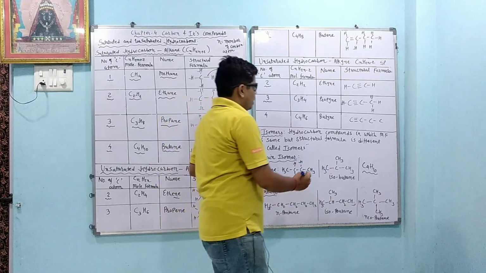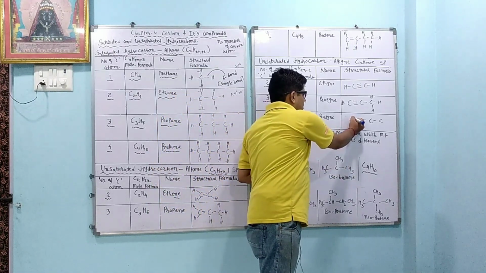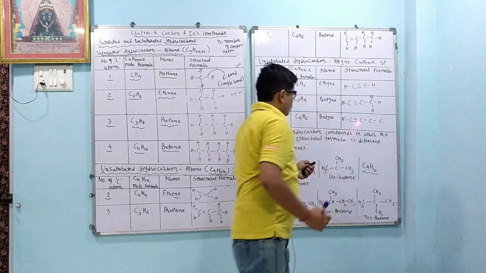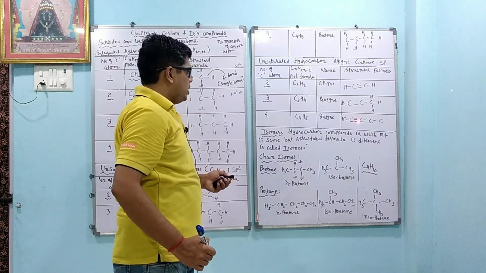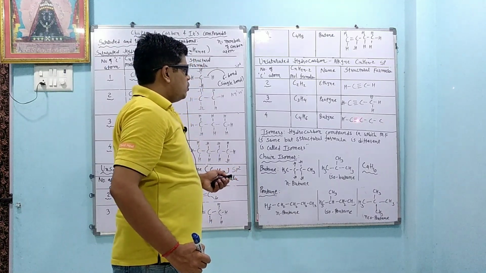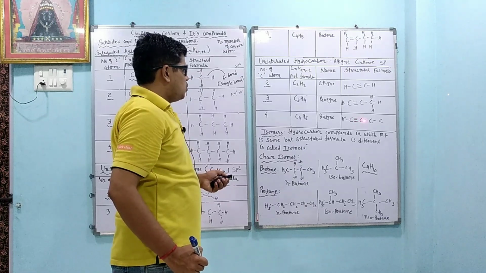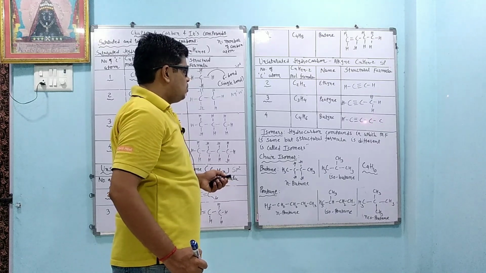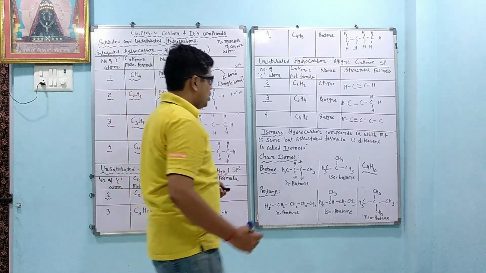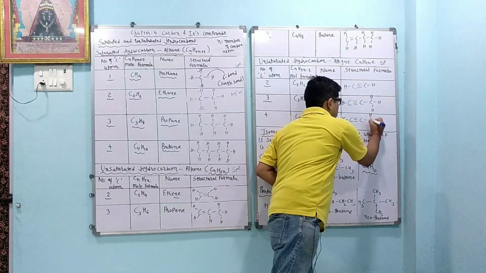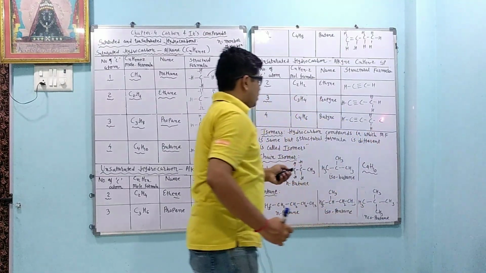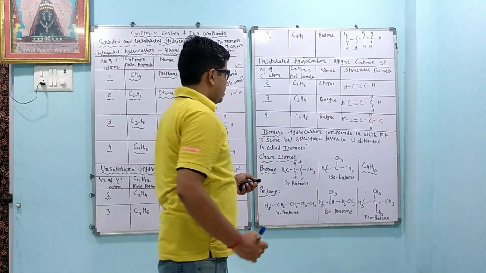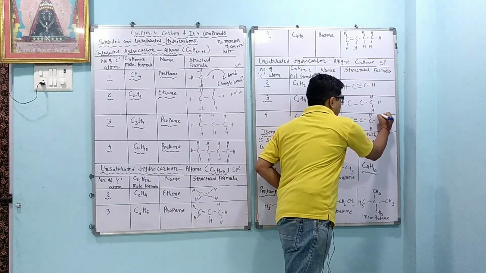For the first carbon atom, 3 valencies are used up to make the bond, 1 is remaining, so we are writing 1H. For the center carbon atom, 3 valencies are used up to make the bond, and the 4th is also used up, so we are not writing hydrogen here. For the third carbon atom, 2 valencies are used up, so 2 are remaining, and we are writing 2H here. For the last carbon atom, 1 valency is used up, 3 are remaining because carbon has 4 valencies, so we are writing 1, 2 and 3.